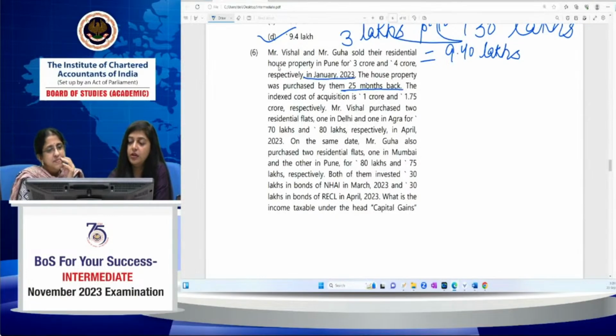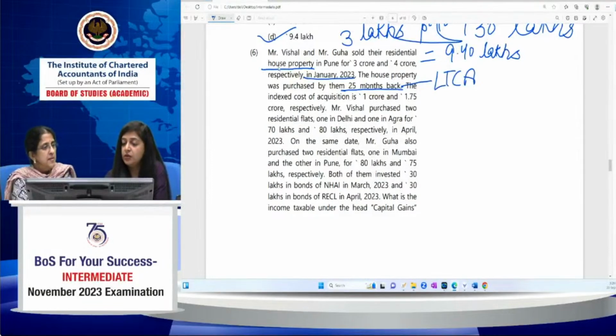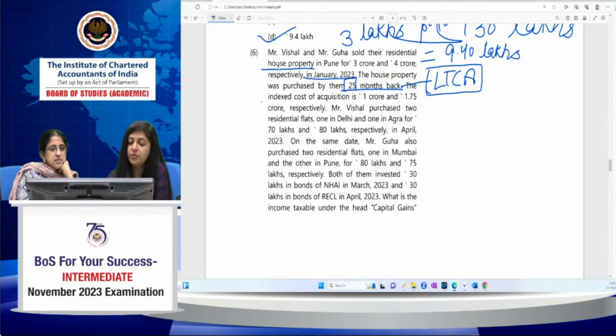So if the house property is purchased 25 months back, then it will be a long-term capital asset, because the house property, the land or building or both, is held for more than 24 months before the date of transfer. So it will qualify as a long-term capital asset. Because it is a long-term capital asset, the indexation benefit will be available to Mr. Vishal and Guha as well.